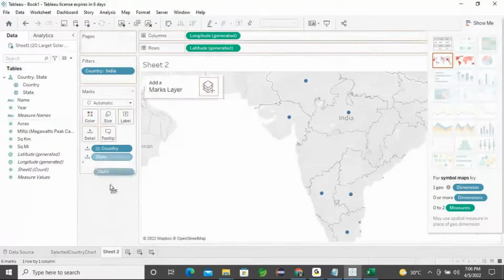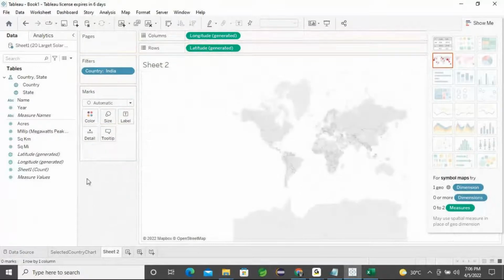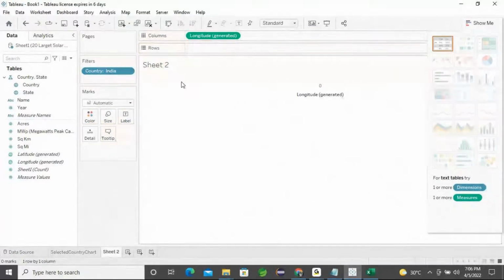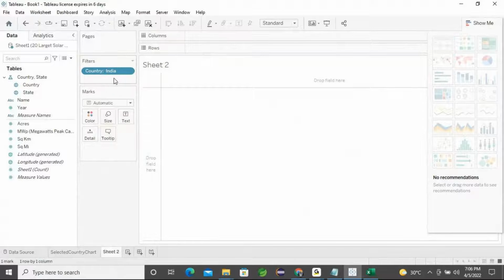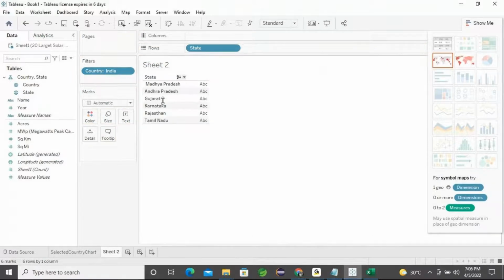Okay, so I don't need this map. I just remove it off. Let it be there in the filter section, country as India. And what I will do, I can take the state in rows for this format.